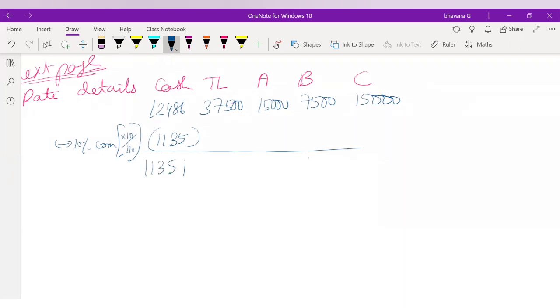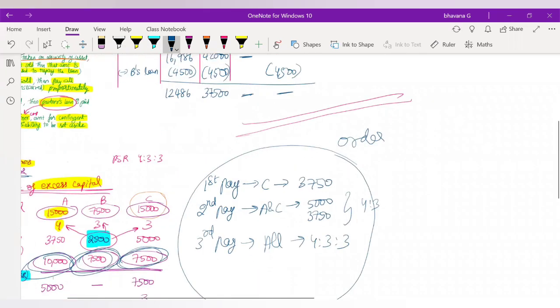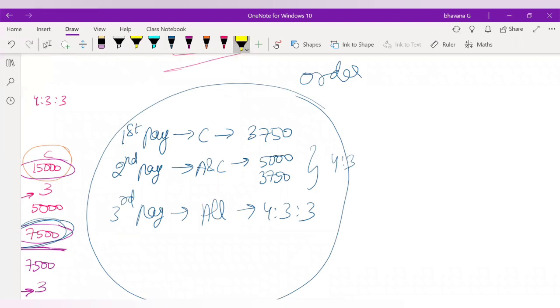11,351. Okay. So this is the remaining cash balance which you will have. From this cash balance of 11,351, who will you pay first? Who will you pay first? You have to go to the payment order. Now, who are you going to pay first? You will pay to C.